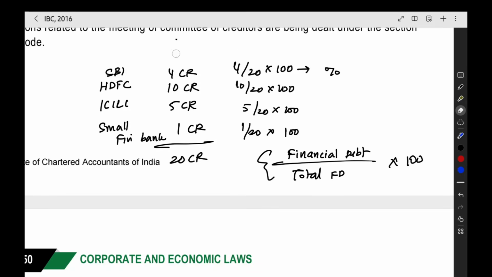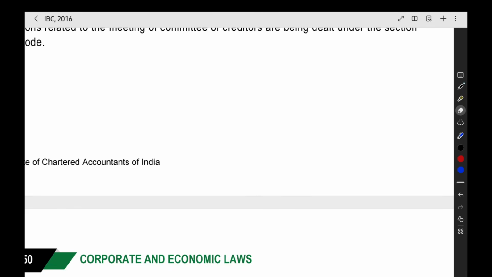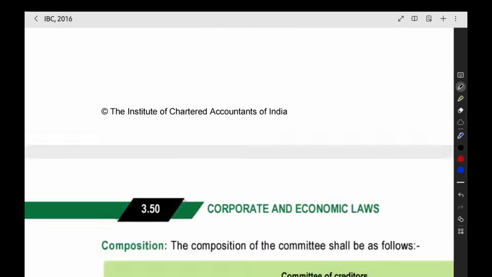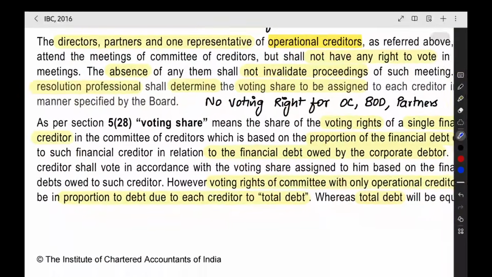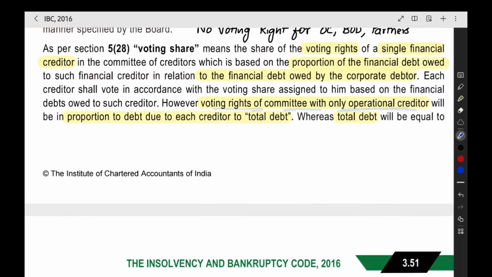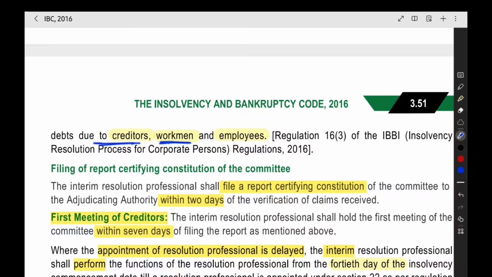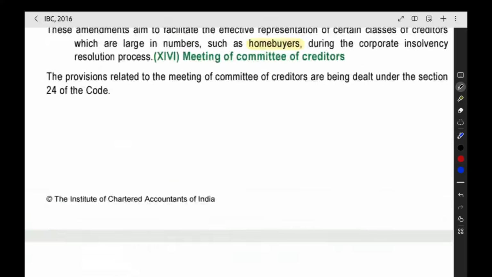Now, when you're having operational creditor, what will happen? We are not having any financial creditor, but operational creditor we are having. Now, here when you see, the voting rights of the committee with only operational creditor will be in proportion to the debt due to each creditor to total debt, where total debt will be equal to the debt due to creditors, workmen, and then the employees.